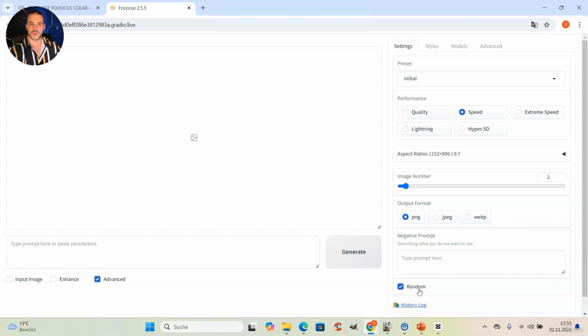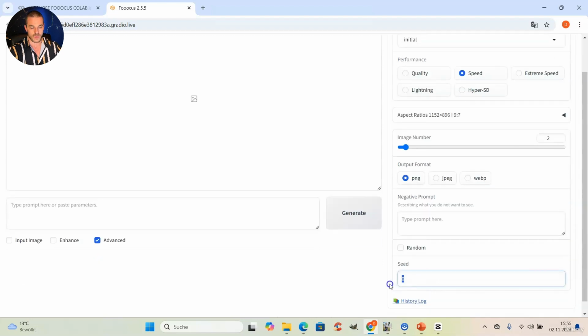But sometimes we don't want that. We want to work with the same seed number to achieve a very similar result. And in that case, we just have to uncheck that box. And then we can select the seed number. And the default at the beginning is always 0.